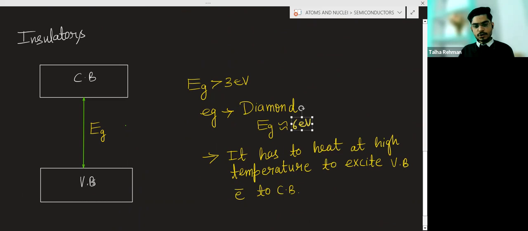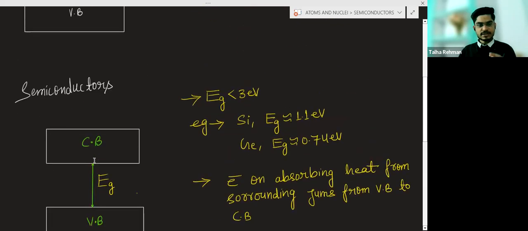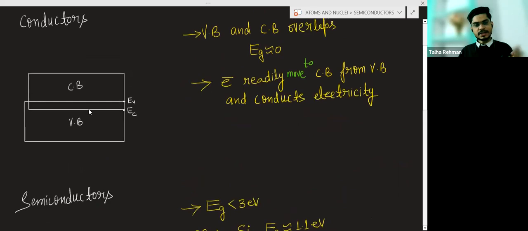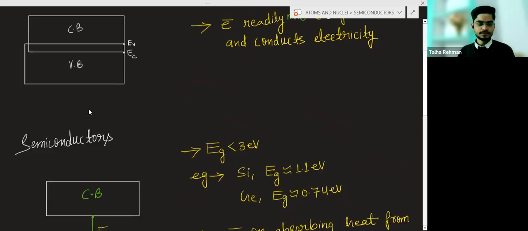Means more amount of heat you have to give to the valence band electron so that it can move to the conduction band. For moving one electron from valence band to the conduction band, more energy is required because this energy gap is large as compared to the semiconductor. But in case of the conductor, it is zero.